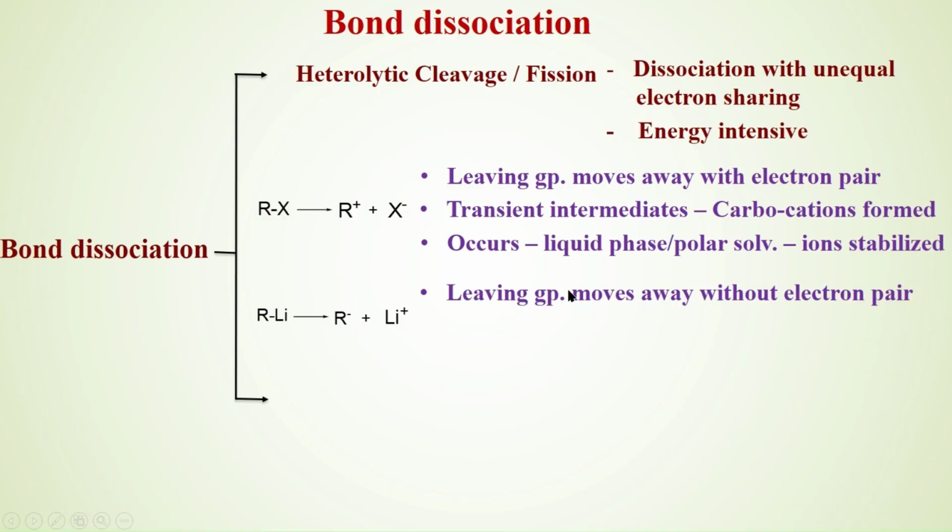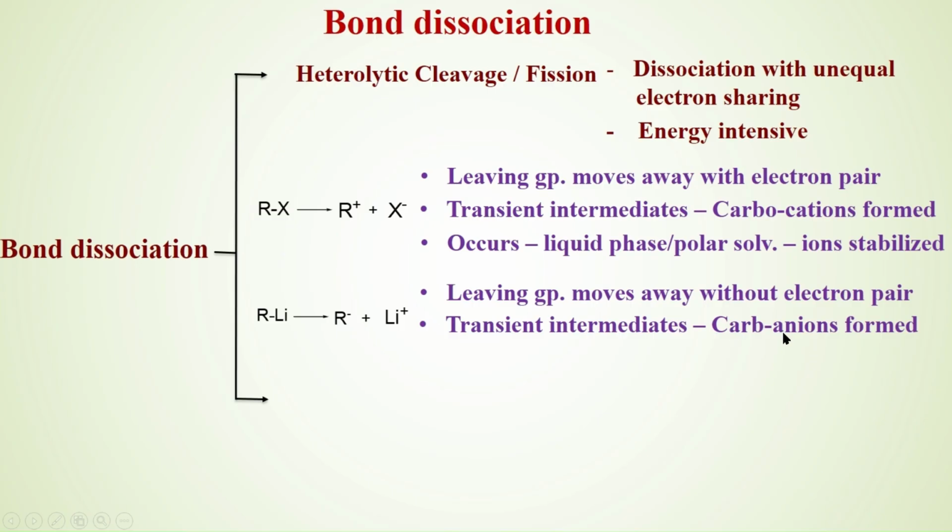This occurs when the leaving group moves away without the electron pair. Heterolytic cleavage can occur in either case. In organometallic compounds, this type of reaction occurs where the leaving group moves away without the electron pair, giving an electron rich intermediate. This transient intermediate, which is electron rich, is called a carbanion, carbon with excess electrons.